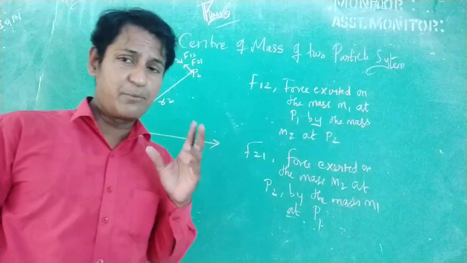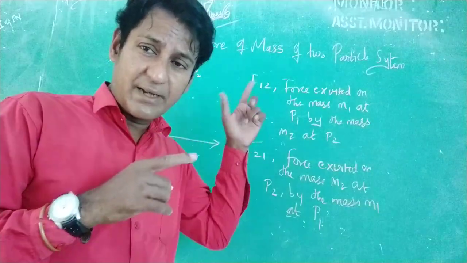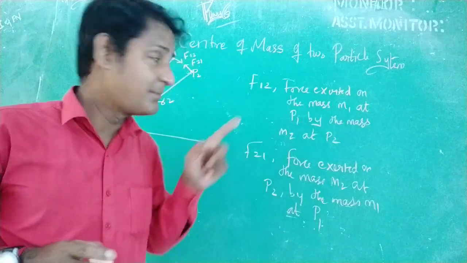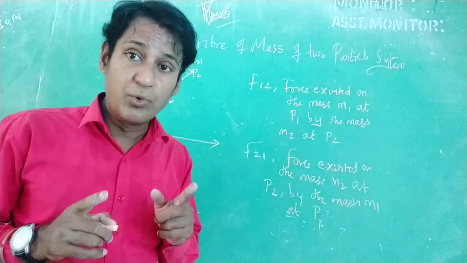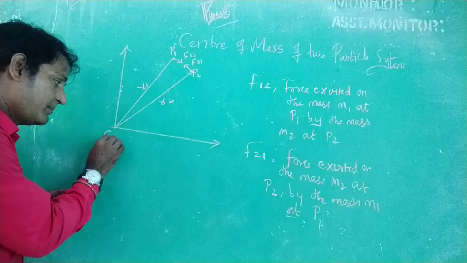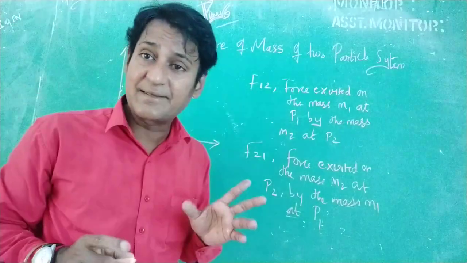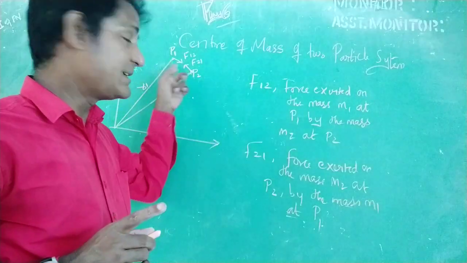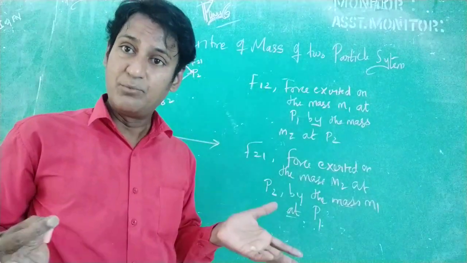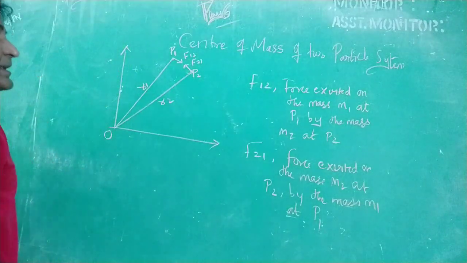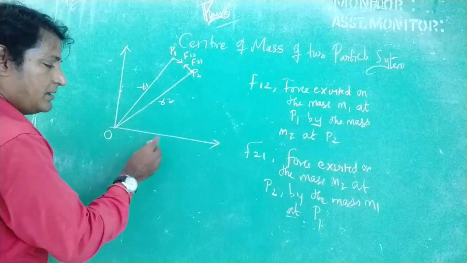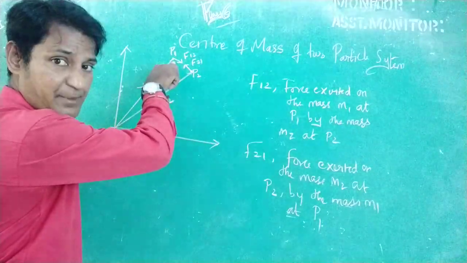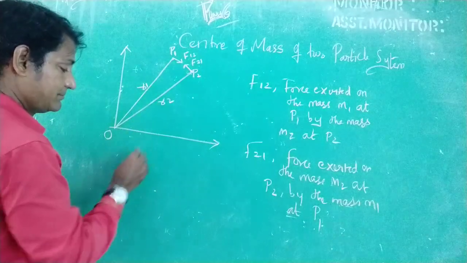Here I am going to assume those two masses M1 and M2, one mass as the mass of the earth, one mass as the mass of the moon, and this origin O, I am going to consider as the sun, right? So even the sun exerts a force of attraction on this earth as well as on the moon, right? Remember.